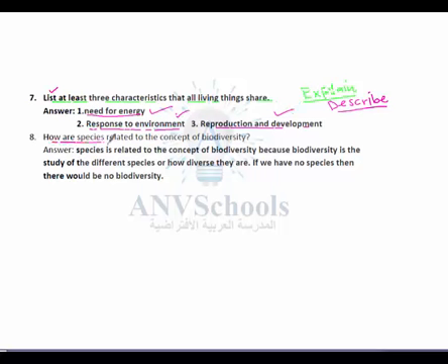We know that biodiversity here, bio would stand for life, and diversity would stand for how diverse this life is.